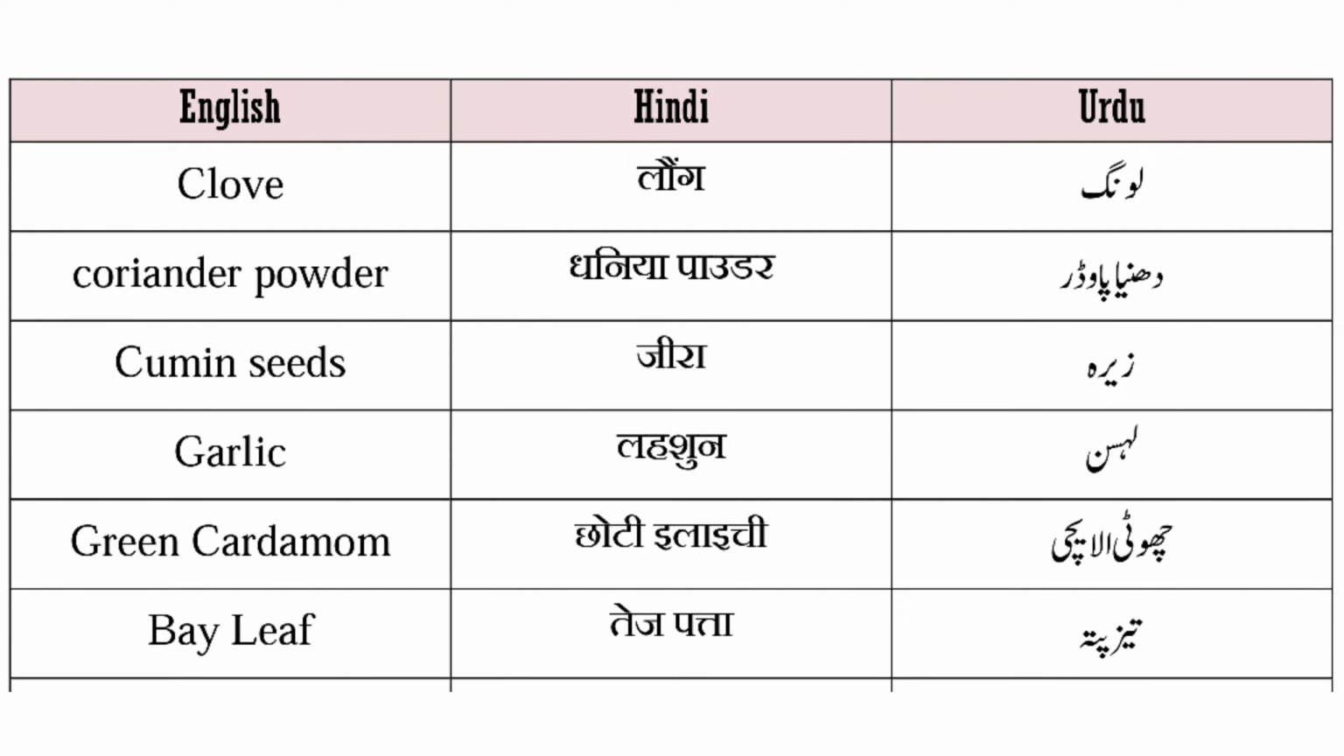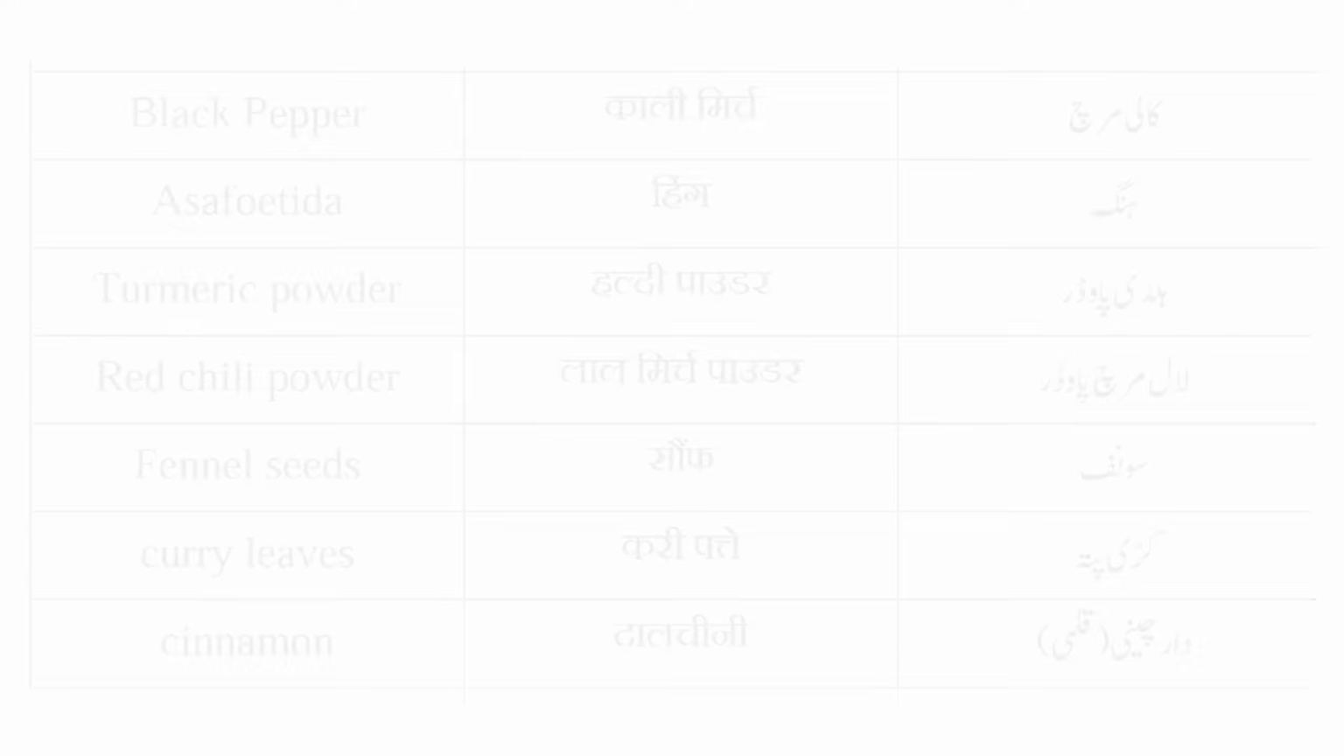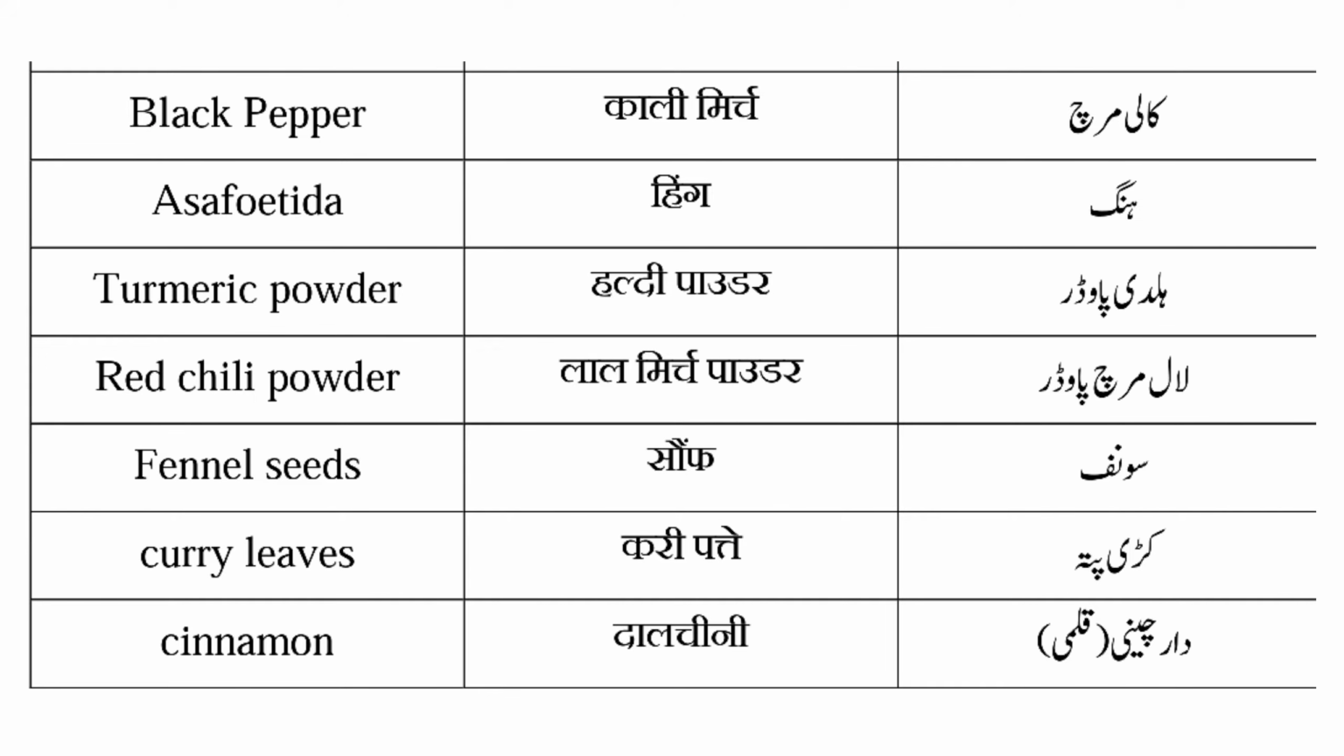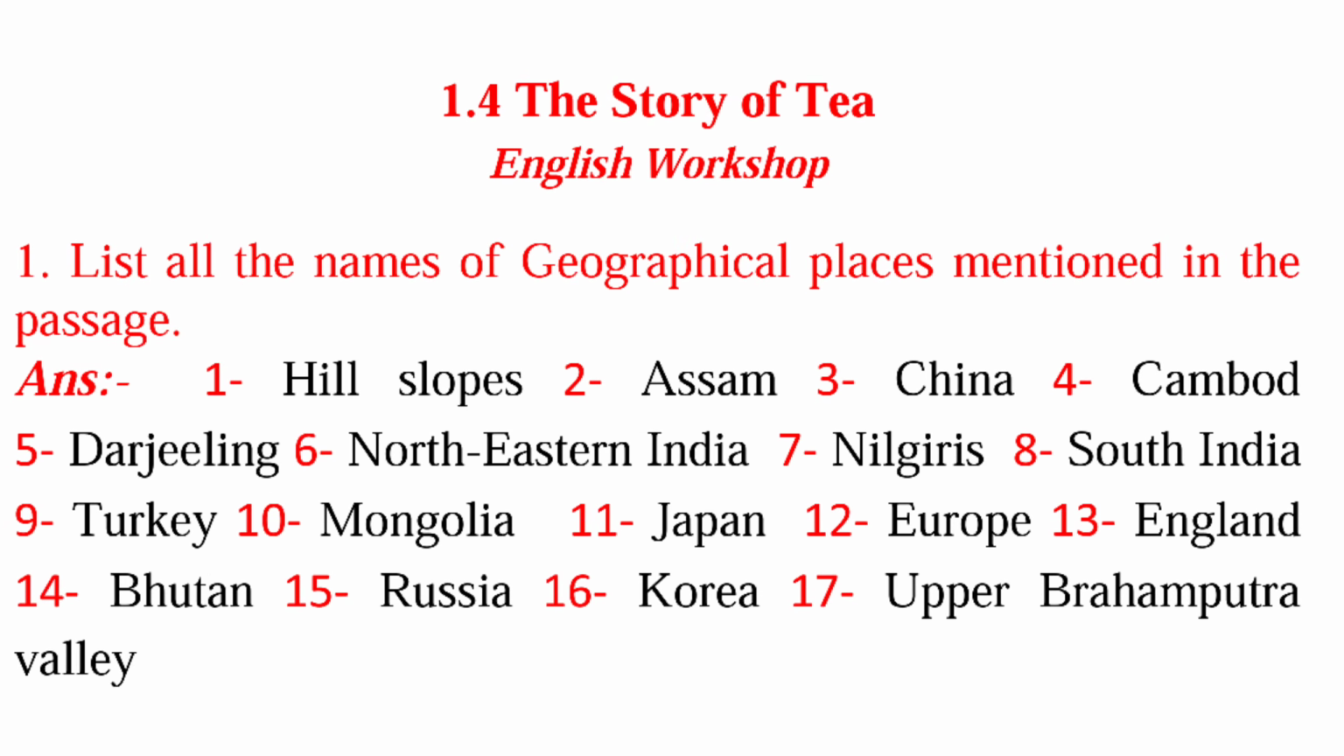Name of the spices are clove means long, coriander powder means dhania powder, cumin seeds means jeera, garlic means लहसुन, green cardamom means छोटी इलायची, bay leaf means तेज पत्ता, black pepper means काली मिर्च, asafoetida means हींग, turmeric powder means हल्दी पाउडर, red chili powder means लाल मिर्च पाउडर, fennel seed means सौंफ, curry leaves means कड़ी पत्ता और cinnamon means दालचीनी या कलमी.